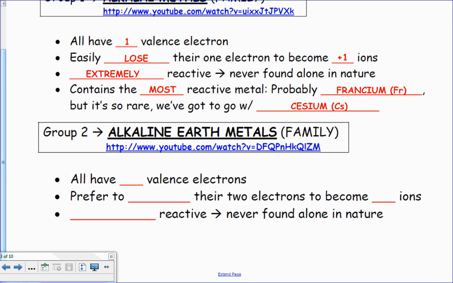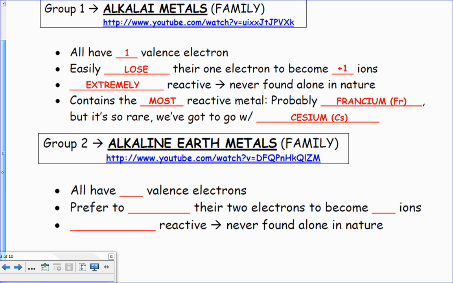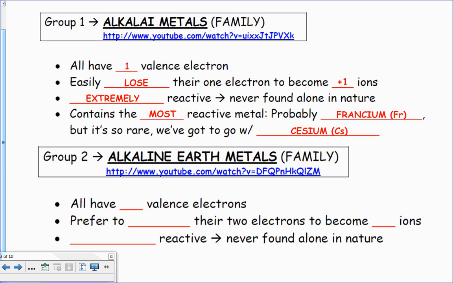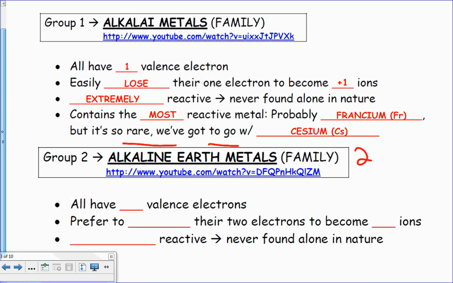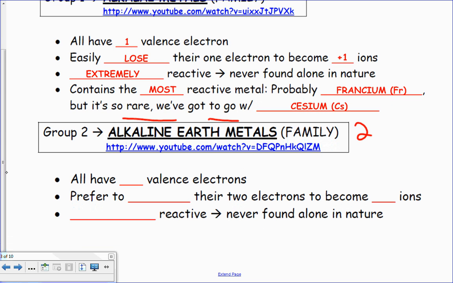Group number 2 we call alkaline earth. So here's how I like to remember this, ready? Because alkali and alkaline are very close. Alkaline earth, 1, 2 words, group 2. That's how I remember it. Alkali metals is one word, alkaline earth is 2 words, so that's group 2. Guess how many valence electrons I'm going to have? 2. Starting to get the hang of this, huh?